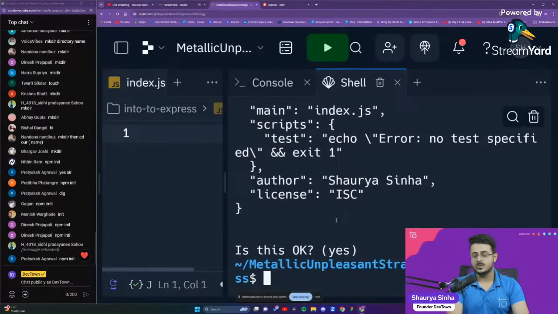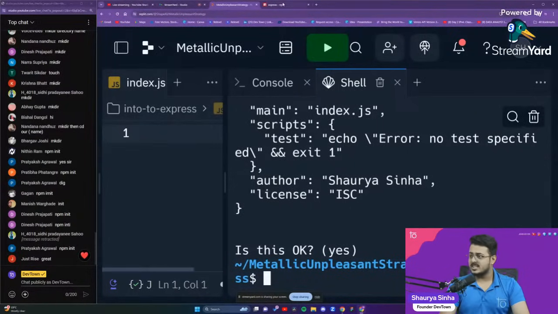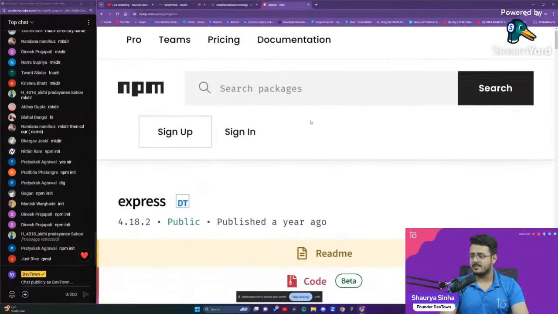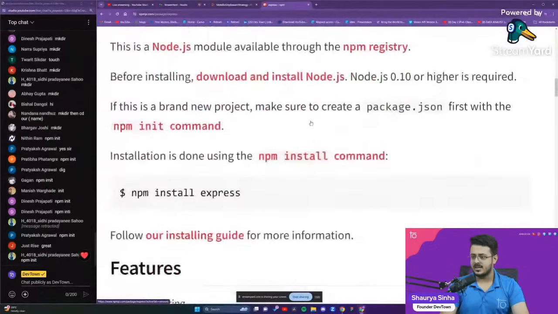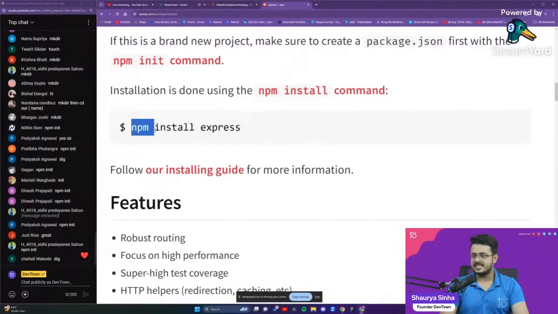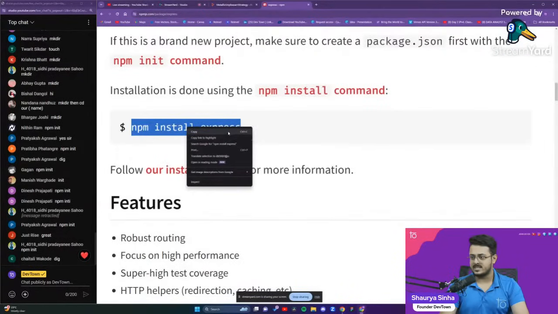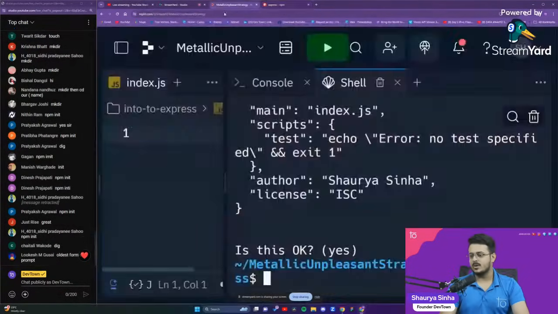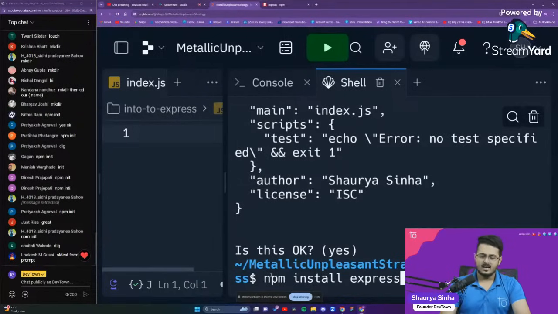Now is the time to transfer the tree. So to transfer the tree, guys, we'll go back to npm and we'll see what is the command to transfer the tree. So it basically states npm install express. So instead of writing it again, I will just copy paste it, guys. Again, why? Because I don't want to make any kind of errors. If I make any errors, that will cause a problem. So I'm just copy pasting it.